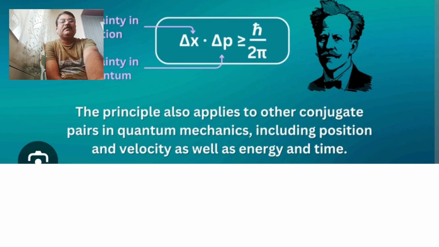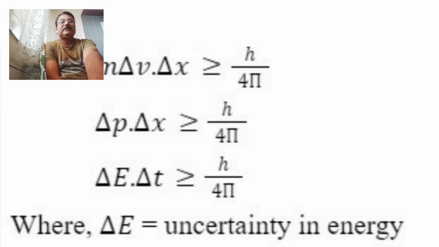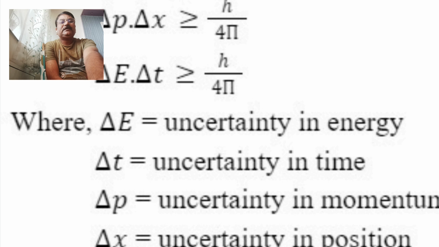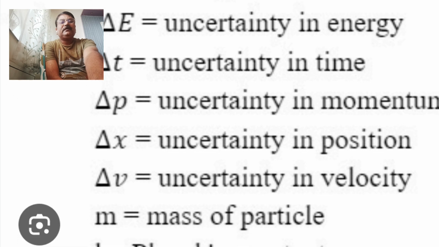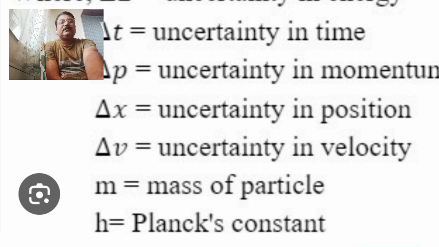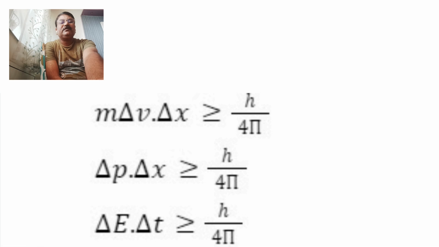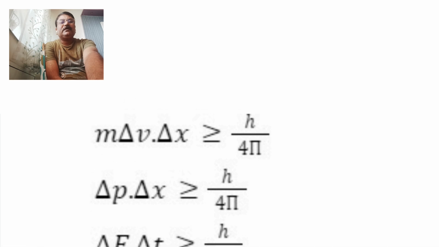This principle applies for various equations like this: h upon twice pi, delta x delta p, where delta E, delta t, in this manner. This is further explanation related with the uncertainty principle. So this is Heisenberg's uncertainty principle.